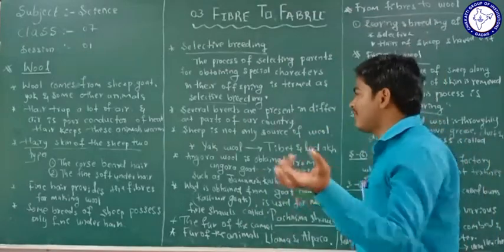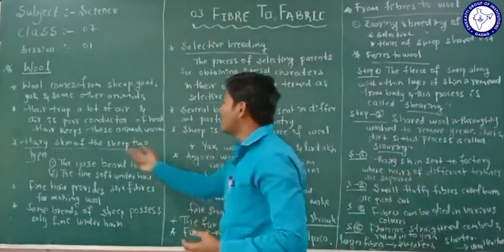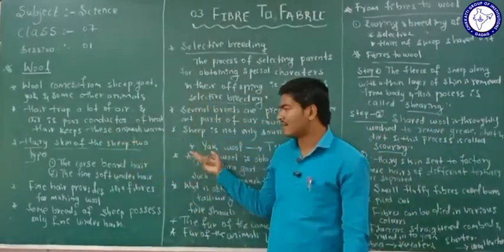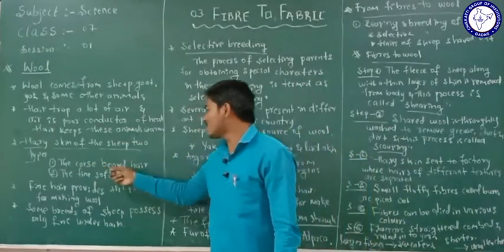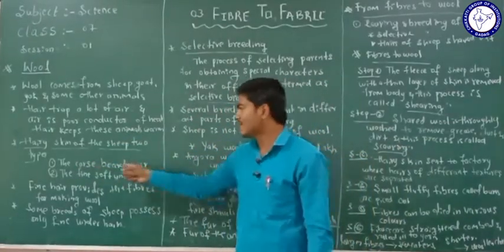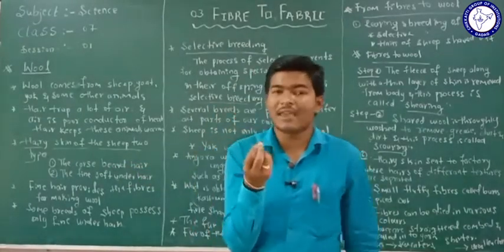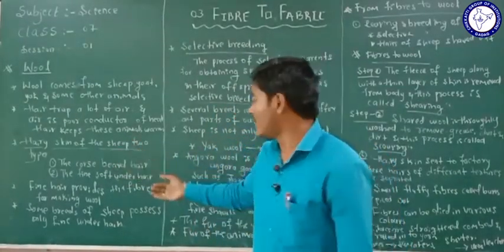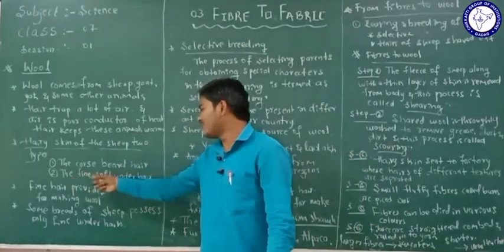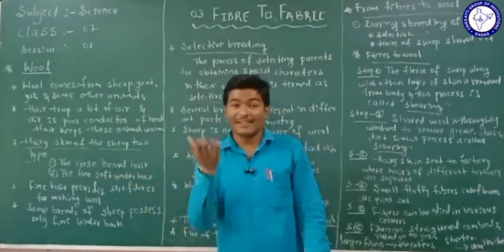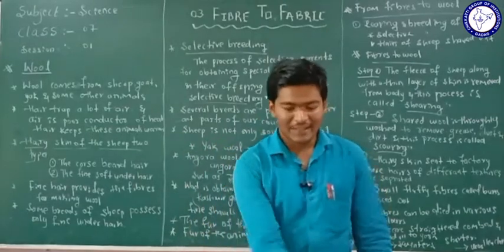Like that, in the sheep also there are two types of hair present. What are they? First, the coarse beard hair. The coarse beard hair is very rough hair present on the sheep's body. And the second one is the fine soft under hair.